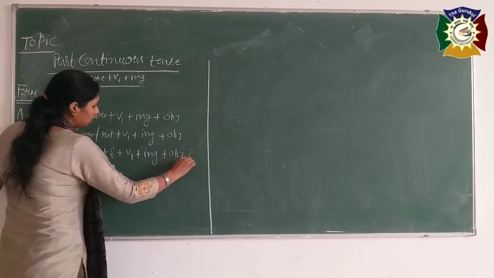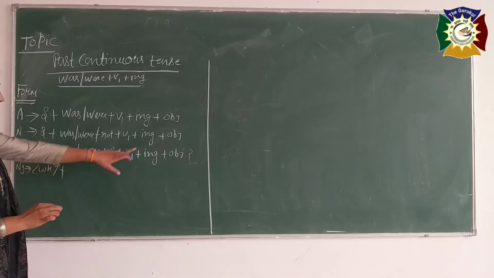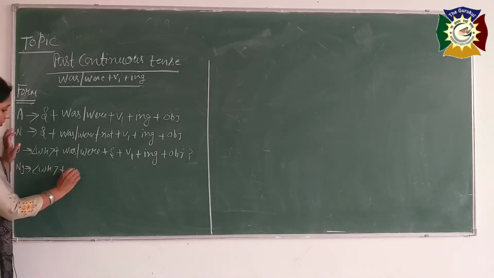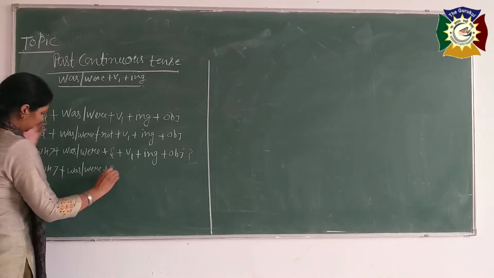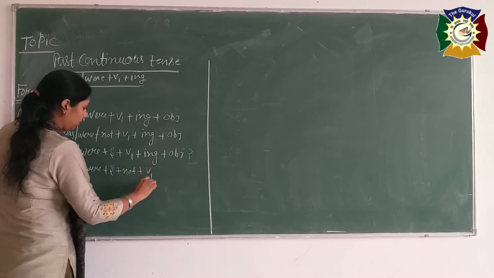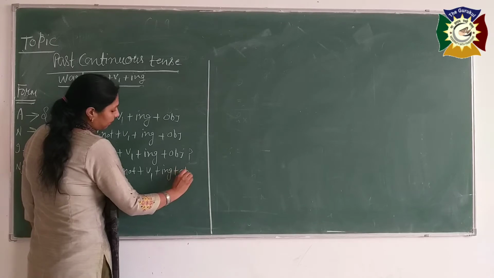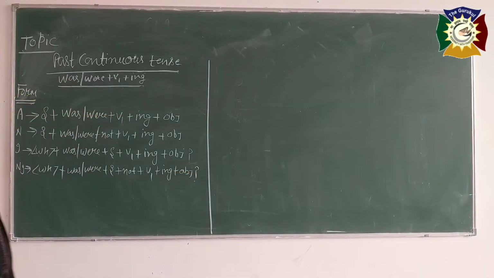Okay, this is your question mark. Negative interrogative, where should be the not? In interrogative sentences it should be after the subject. Was, were plus subject plus not plus V1 plus ing plus object.